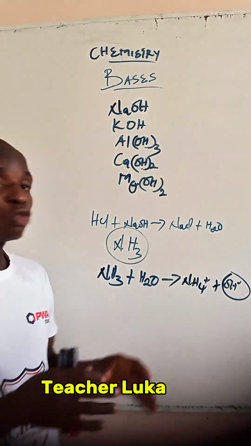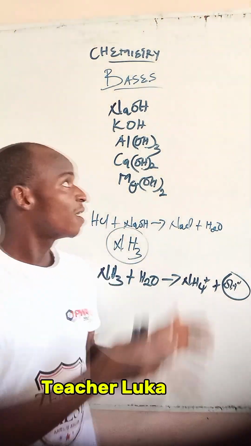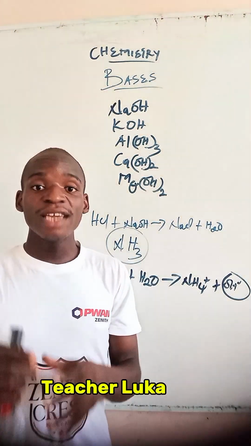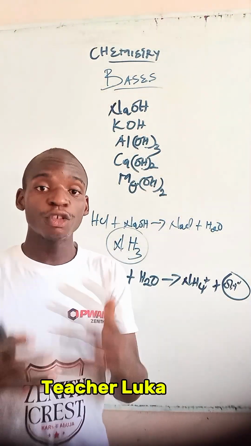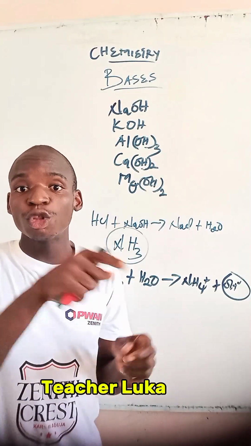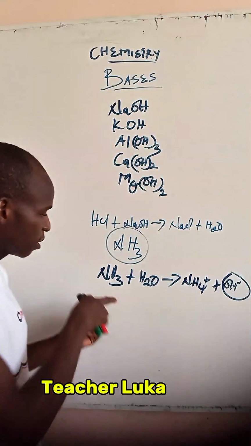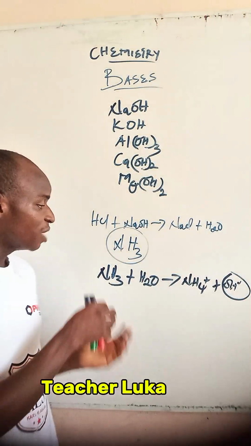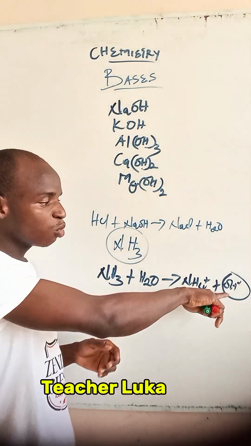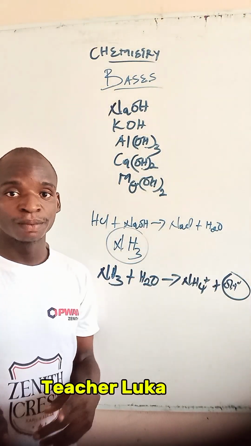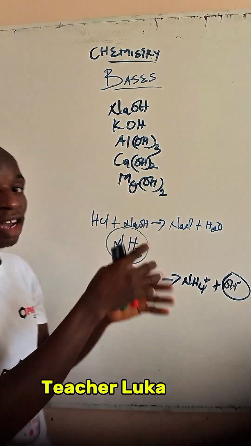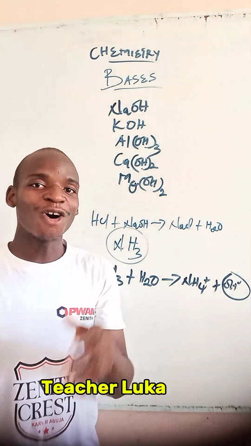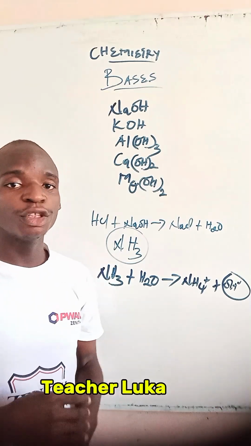All right. Now, most students confuse the fact that bases are gotten from basic oxides. Yes, most bases are gotten from basic oxides, but not all bases. For instance, ammonia is not an oxide. Are you following? So the reaction of ammonia with water releases hydroxide ion. So most bases are actually gotten from basic oxides, but not all bases. Okay. So we still continue.